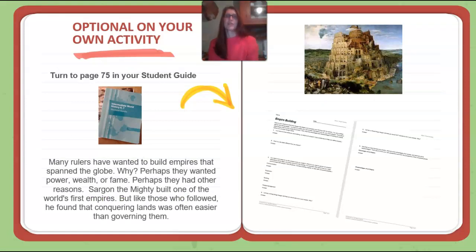Okay, and this is an optional on your own activity. If you turn to page 75 in your student guide, you'll see pages on empire building, and you can build your own empire, which is super cool and super fun. So many rulers have wanted to build empires that span the globe. Why? Perhaps they wanted power, wealth, or fame. Perhaps they had other reasons. Sargon the Mighty built one of the world's first empires, but like those who followed, he found that conquering lands was often easier than governing them. So again, remember, he conquered all of these lands, but he found it hard to control them and govern them. And so you can go ahead and create your own empire.